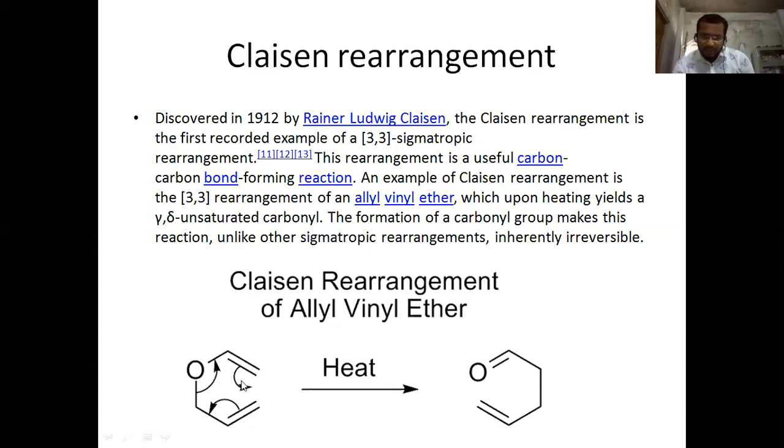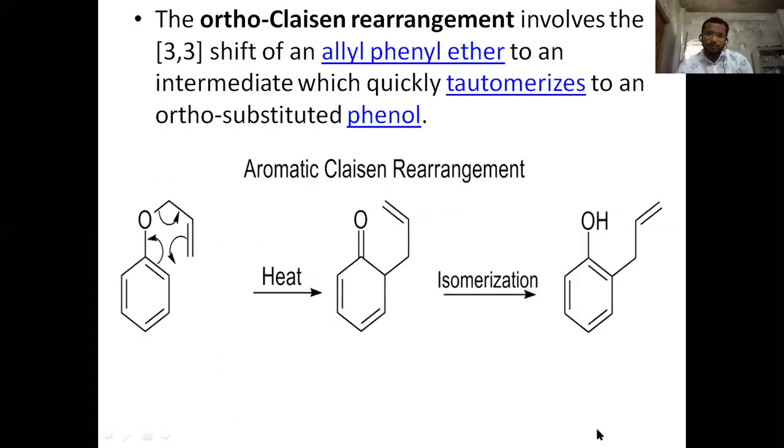So here we can see there is a formation of the product by the transfer of the bond from one place to another. The double bond is migrated to this place, and this bond is migrated to this place, so the new product is formed. This is like the ortho-Claisen rearrangement, involving the 3,3 shift of the allyl phenyl ether to an intermediate, which quickly tautomerizes to an ortho-substituted phenol. This reaction goes through tautomerization, and the new product is formed.